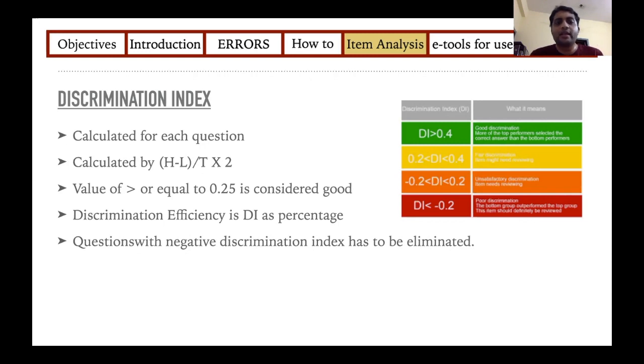So how do you calculate it? The number of correct responses in the high achievers minus the ones in the low achievers, divided by the total number of students, into 2. Any number more than 0.25 is considered good. A negative discrimination index is bad. If you get a negative discrimination index, that means your top scorer is not answering that question and your low performer is answering it. So that means this question is not able to discriminate between a good student and a student who is not learning, and that is why this question has to be eliminated. Such a question should not be there in your question bank.